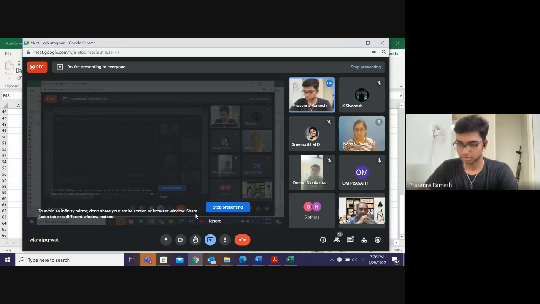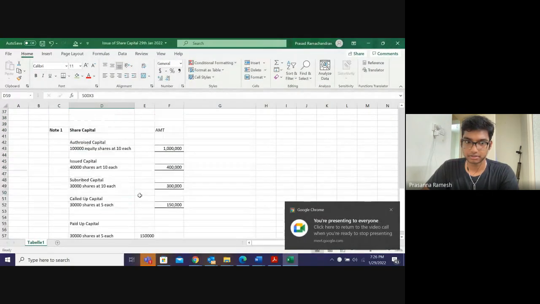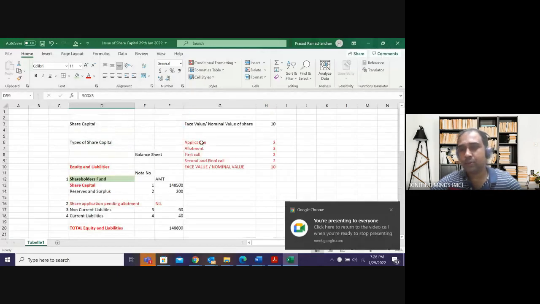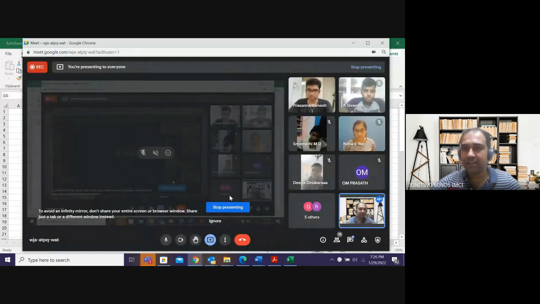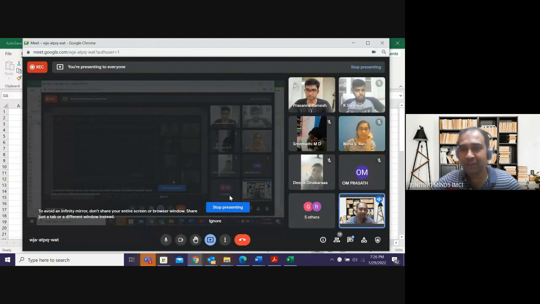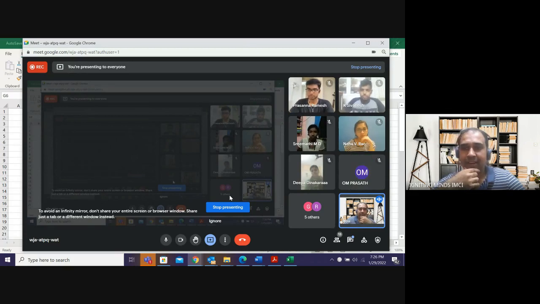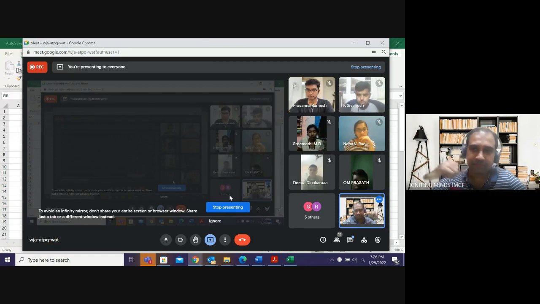Sir, you put the defaulters as 500 into 3. Shouldn't it be 500 into 5? I am assuming all these are examples, right? See, in application, no one will make a default, right? Okay. Yes, sir. If you did not give me application, you are not a shareholder at all. So you can make a default only in the second call, right? So it's obvious that everyone would have paid application, right? Without application, we cannot be admitted in the college also, right? So a defaulter can only be someone who is already admitted in the college.